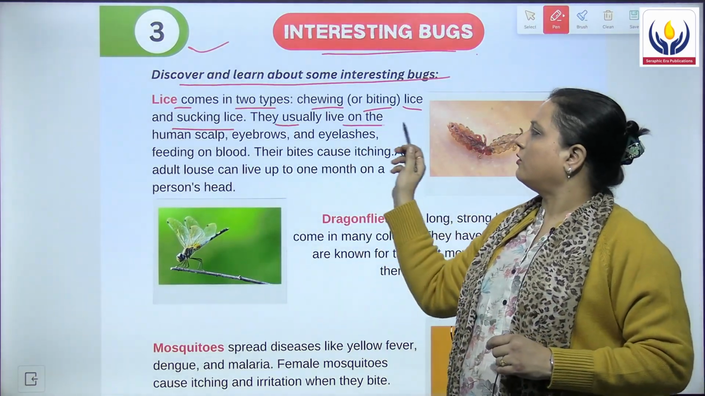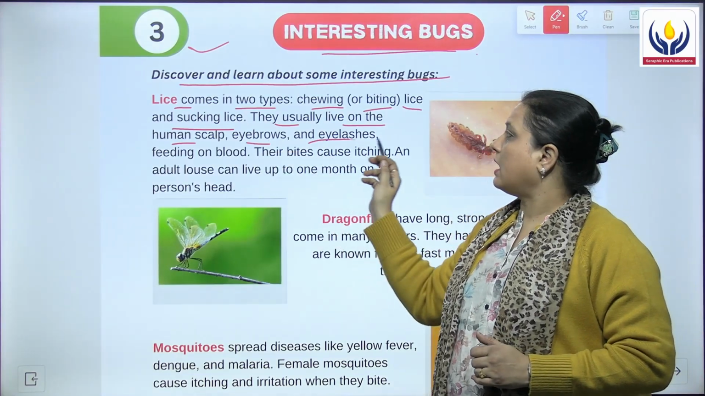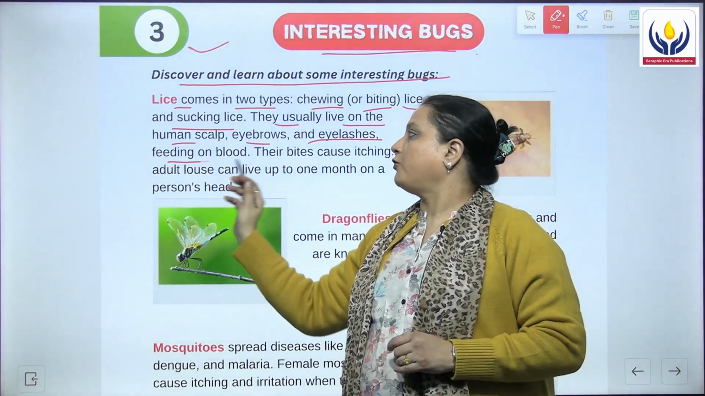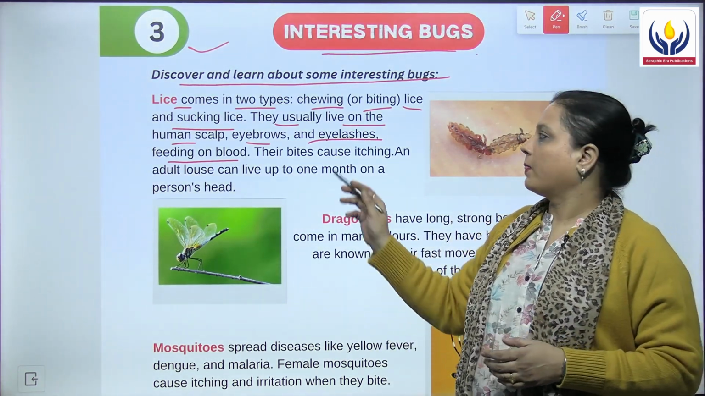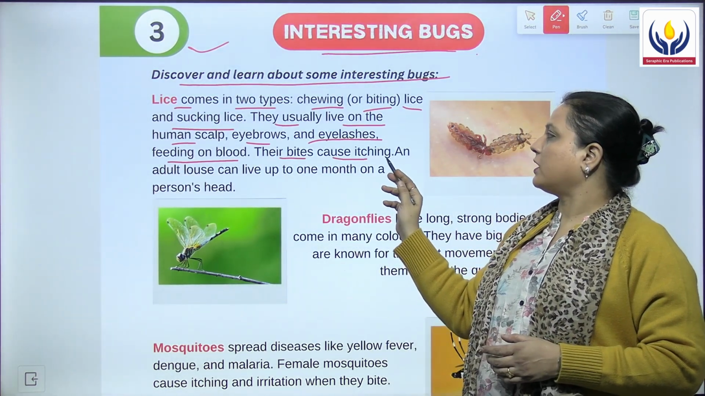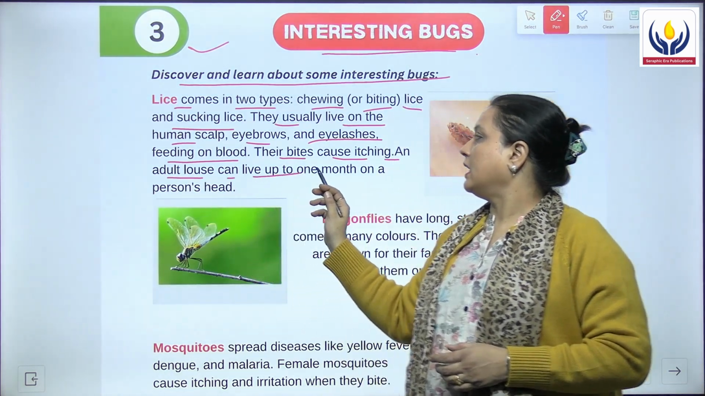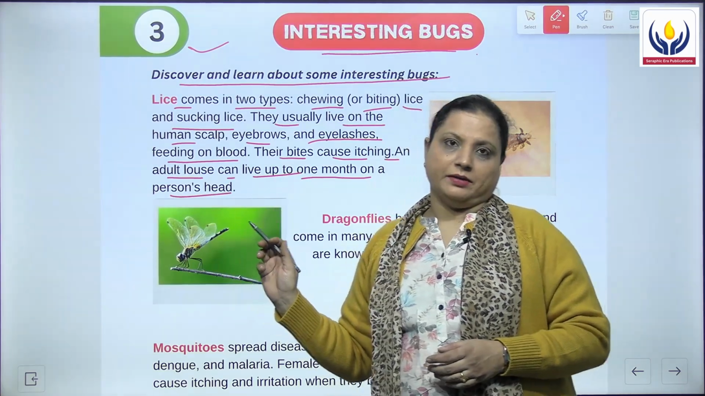They usually live on the human scalp, eyebrows, and eyelashes also, feeding on the blood. So they feed on the blood. Their bites cause itching, and an adult louse can live up to 1 month on a person's head.